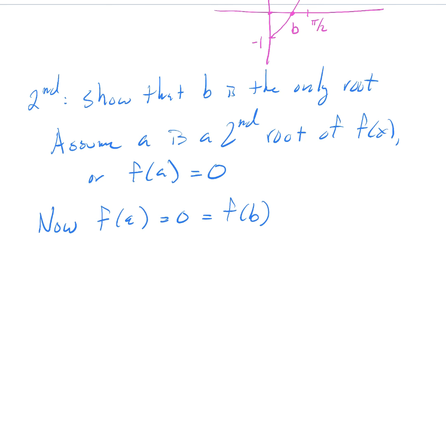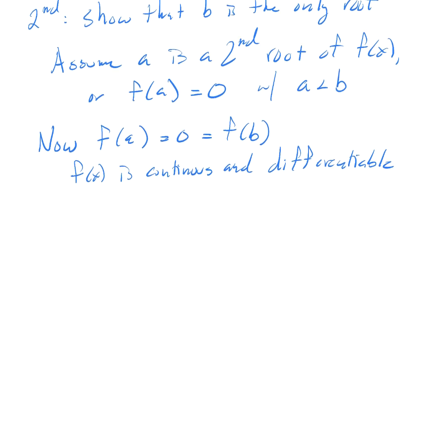Our function f of x is continuous and differentiable. And it doesn't really matter, but let's assume that a is smaller than b. The same argument holds either way, but just for sake of notation.